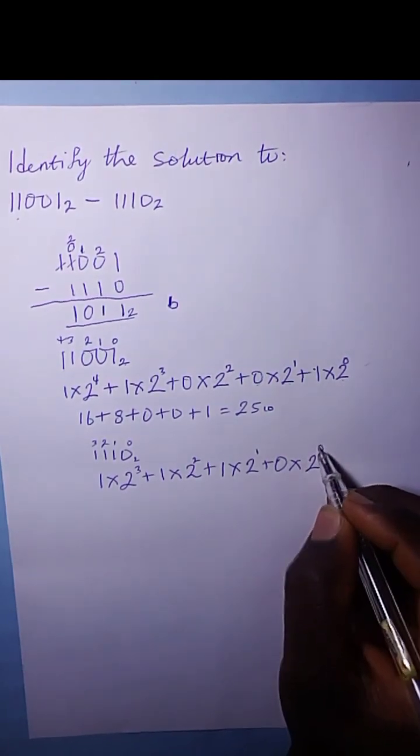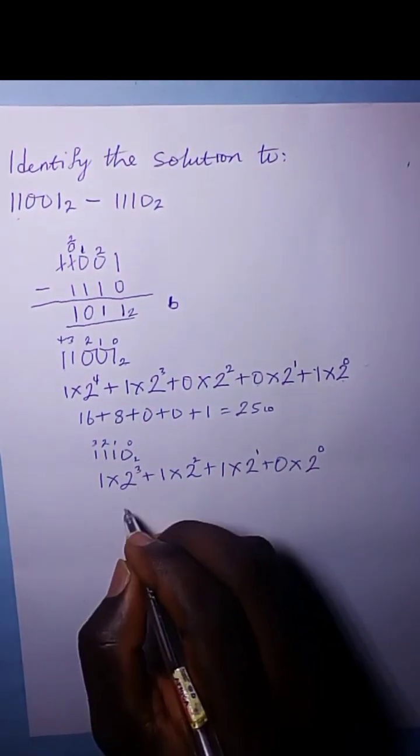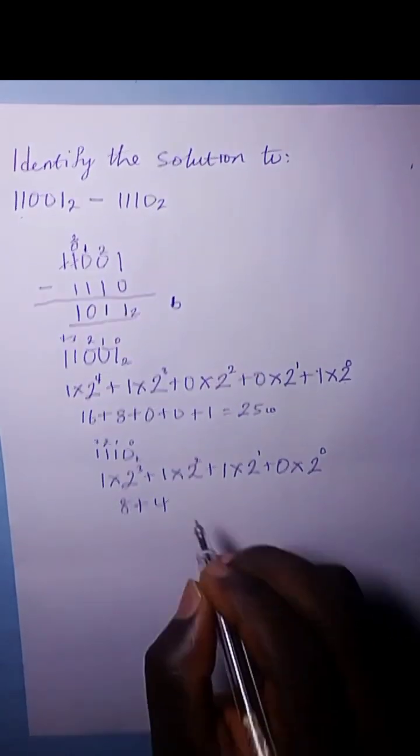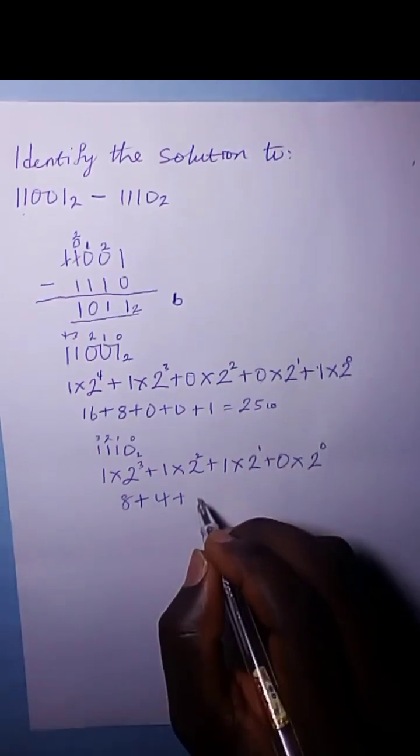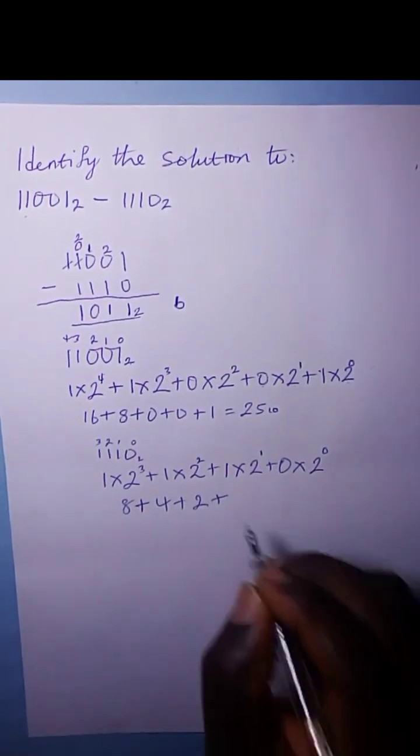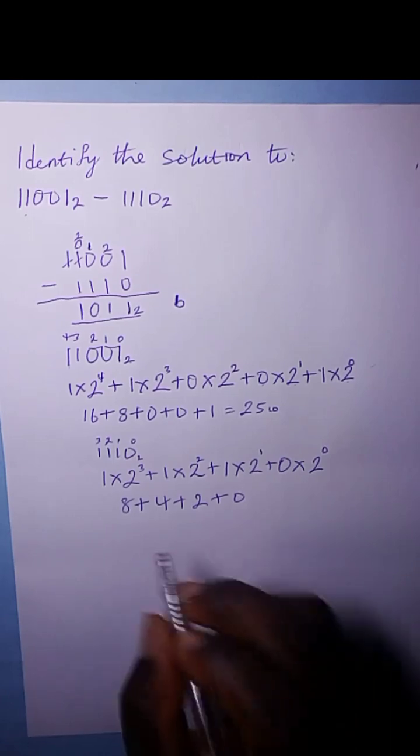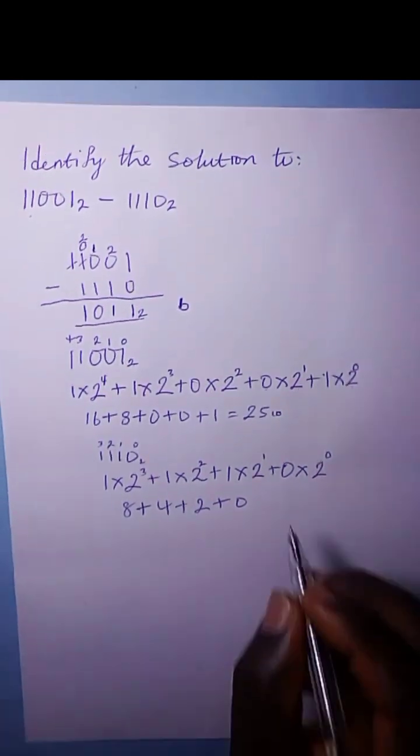So this will give you 8 plus this is 4 plus this is 2 and this is 0. So if you add this up, we have 12, 14. So I have 14 in base 10.